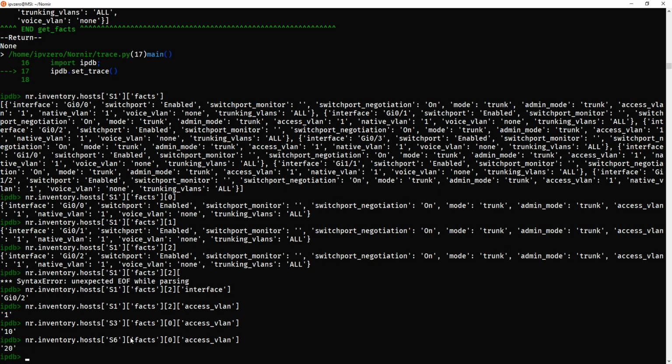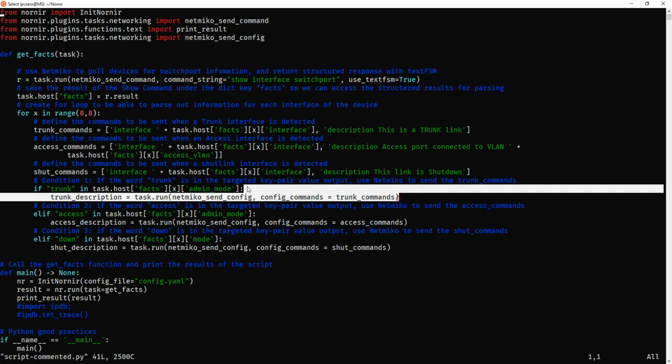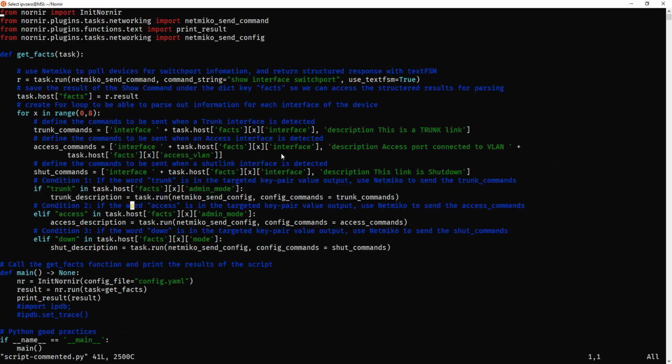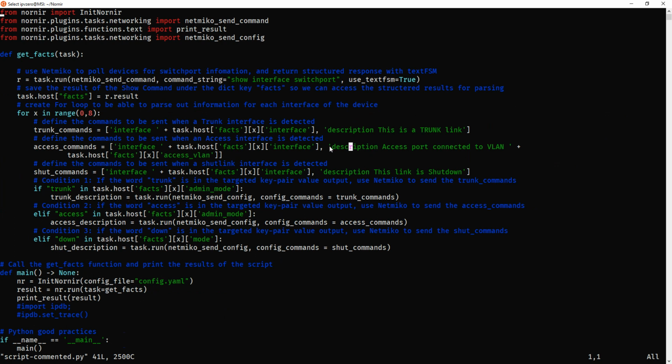So these values are going to change, and we're just doing it by access and dictionary keys. That's all we're doing here. So if we detect that's a trunk, we're going to push out the trunk commands. If we detect it's an access, we're going to push out interface description, access port connected to the VLAN, and then define the access VLAN. We've then got a third one, which is the shut commands variable. It's going to be interface, and then go into the interface yet again and just put the simple description, this link is shut down. Now we've got our three conditions.